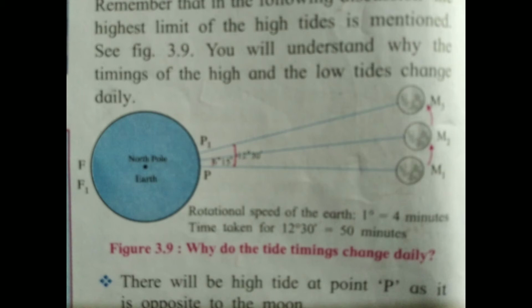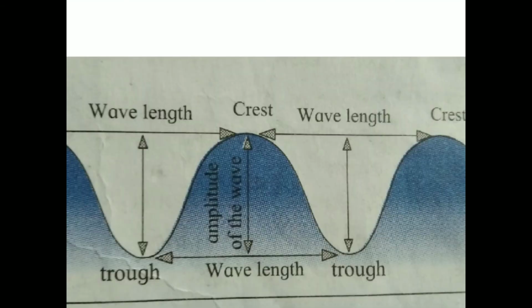Now we are going to see the waves. What are waves? If you blow air over hot milk or tea while drinking, ripples are generated on the milk or tea. In the same way, because of the force of the wind, water appears to be moving. The sea water gets pushed by the winds and ripples are generated on the water surface. These are called waves.